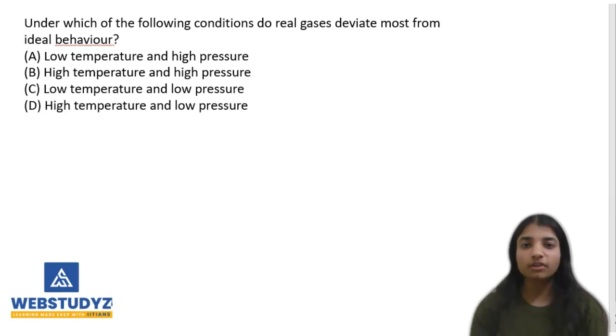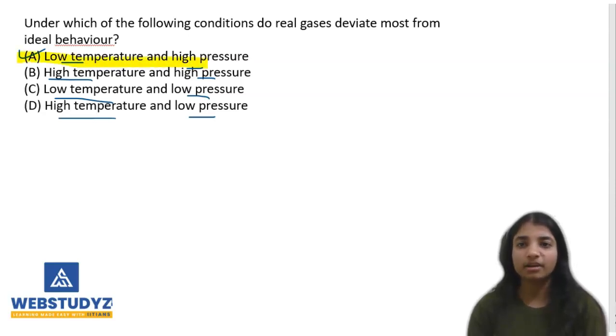Let's get started. The first question is: under which of the following conditions do real gases deviate from ideal behavior? We have already discussed this. We are given certain options. The first is low temperature and high pressure. Second is high temperature and high pressure. Third is low temperature and low pressure, and the fourth is high temperature and low pressure. As we just discussed, under low temperature and high pressure conditions, real gases deviate from ideal behavior. So the answer is option A.